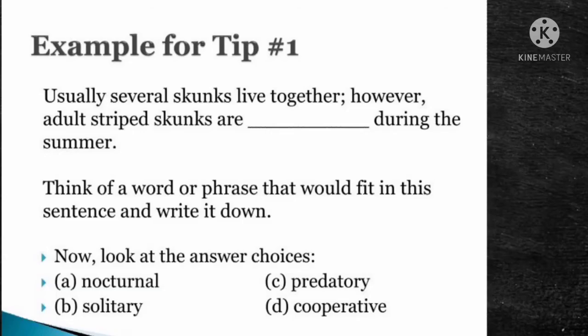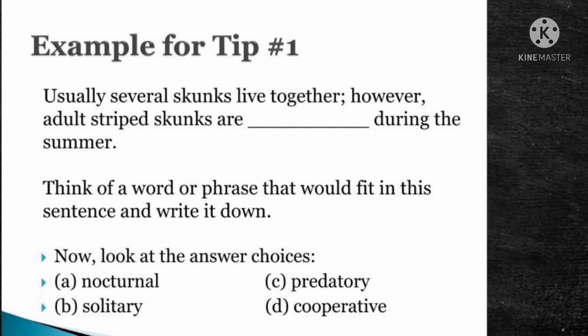Example: usually several skunks live together. However, adult striped skunks are dash during the summer. Now, think of a word or phrase that would fit in this sentence and write it down, before looking at the choices. Usually several skunks, skunks being a kind of animal, live together. However, adult striped skunks are dash during the summer.